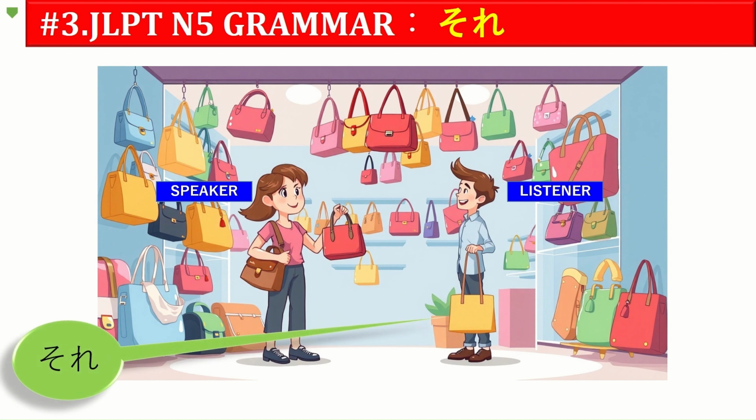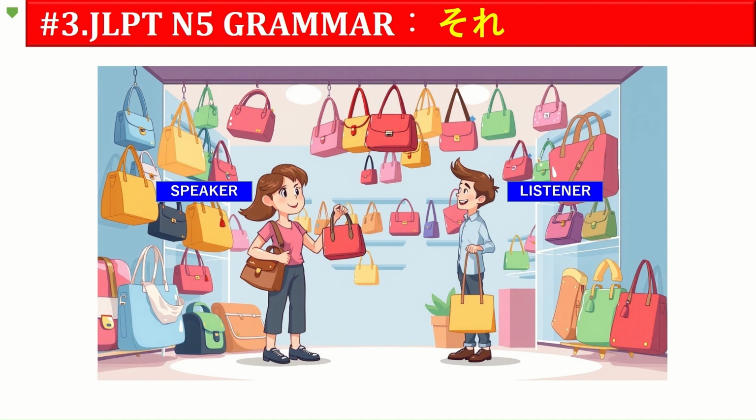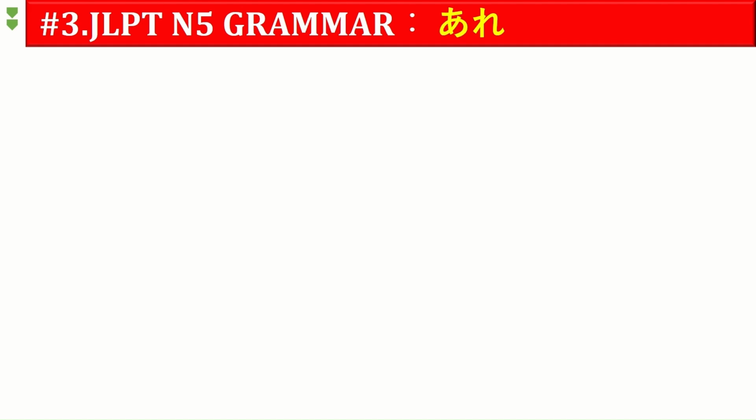So she can use the word sore because it is not closer to her, ultimately it is near to him. So, sore is the word which is used to represent this. Next, let's see about are.